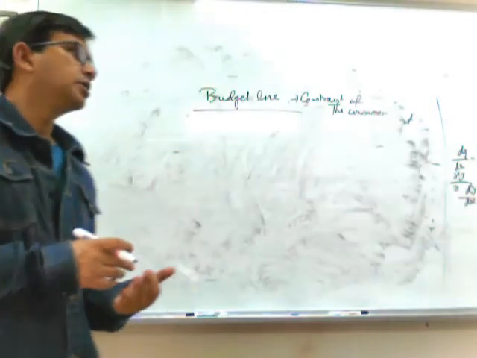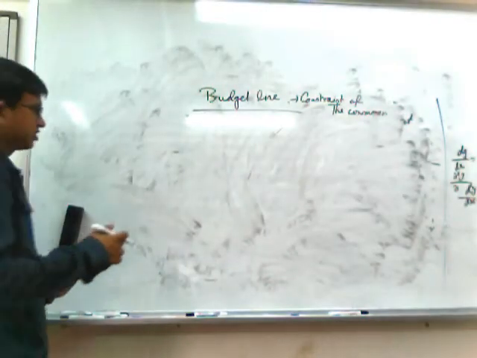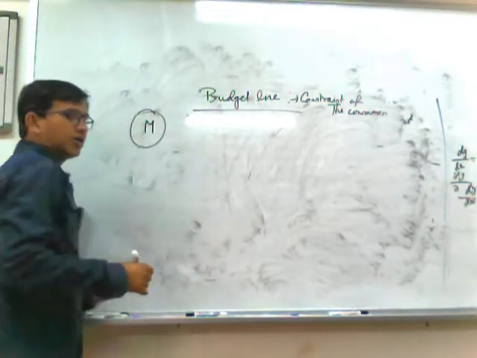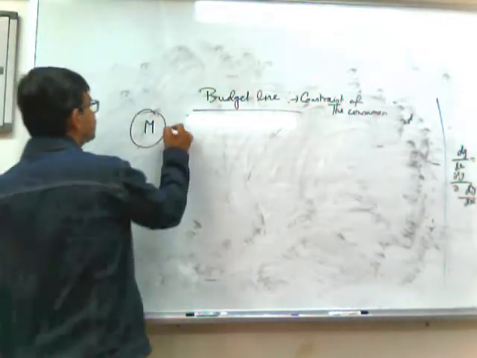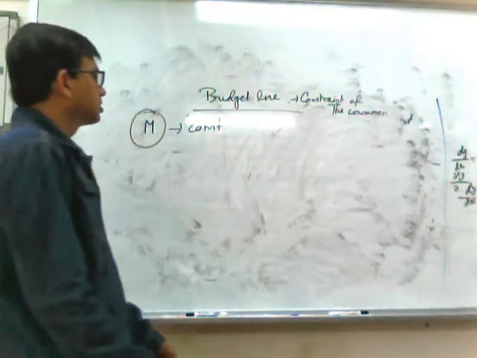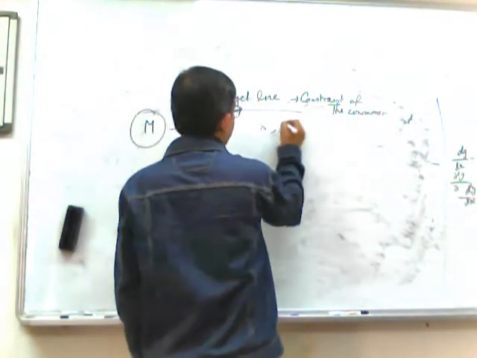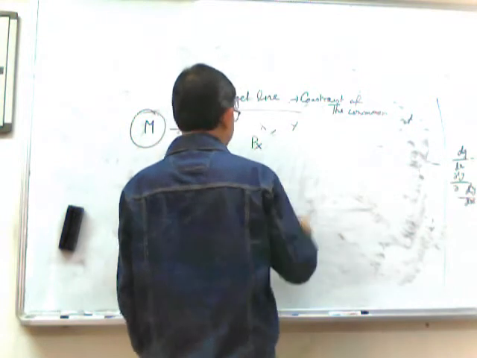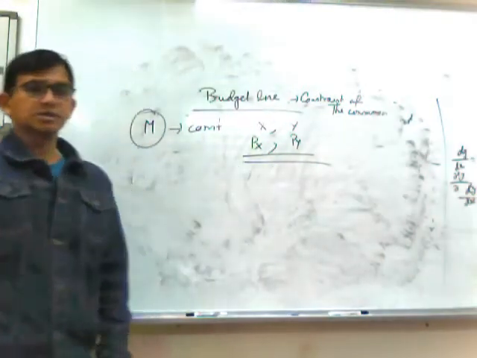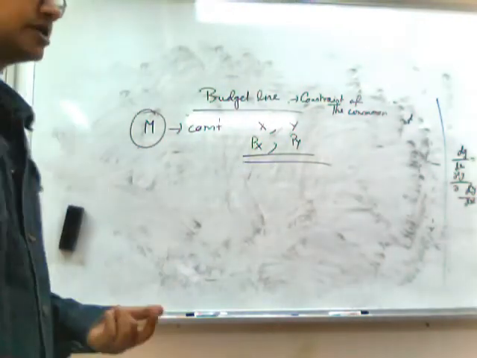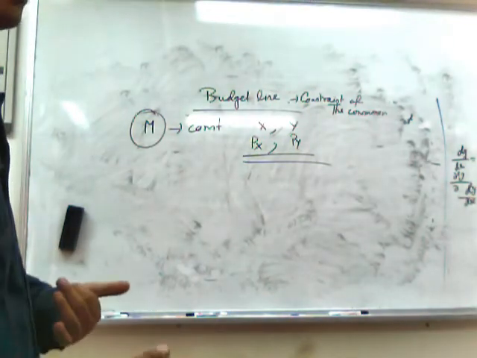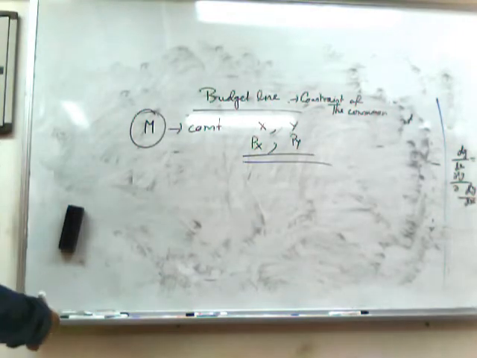So budget constraint means whenever the consumer goes to the market, we consider that the money in his hand, what we call his income, is constant. And he is going to purchase two commodities X and Y. The price of X, let us consider, is Px, and the price of Y is Py. So the consumer can go to the market and spend his entire money on two commodities, from which we will get the budget constraint of the consumer.